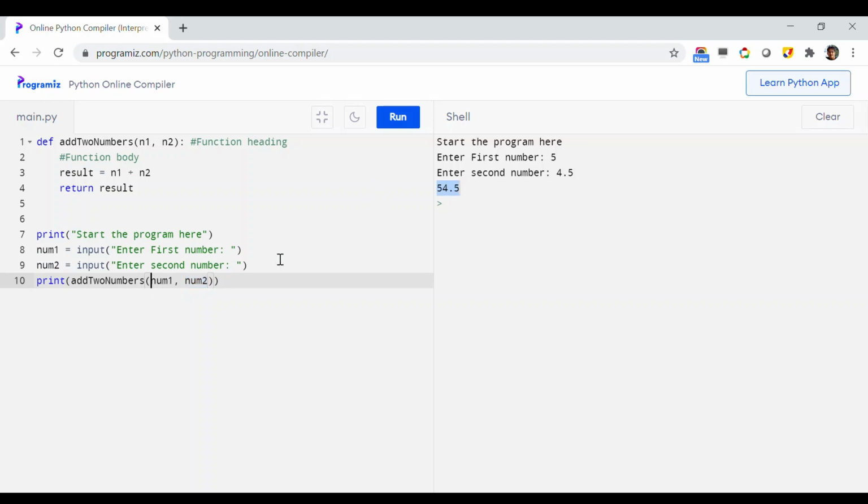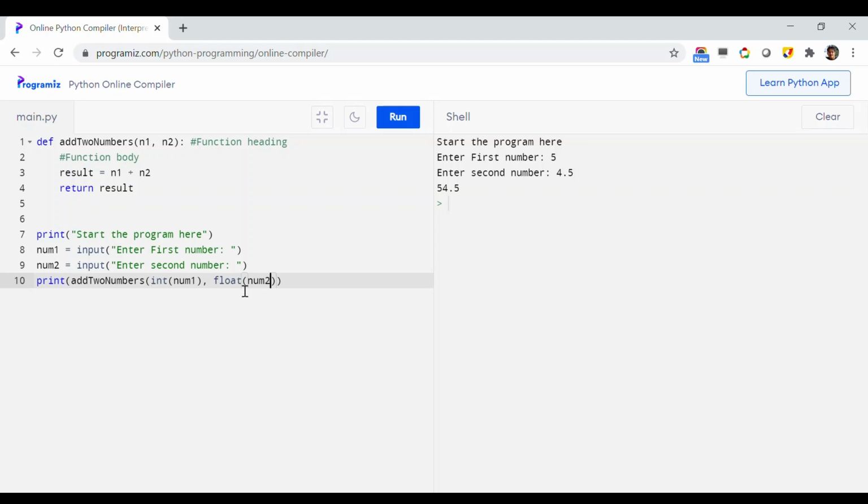What is that? I forgot to change this num1 and num2 to integer, because whenever you read from the user, they are read as a string, not as an integer. So let us just convert it to integer, and like this. Or here the num2, let's say num2 will be a floating point number, something like this.